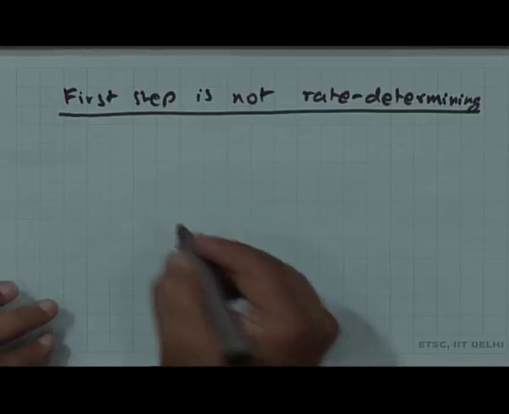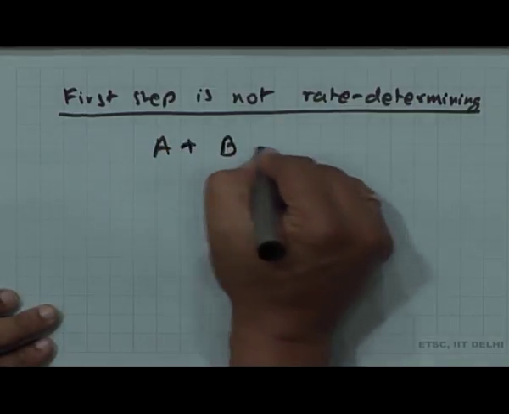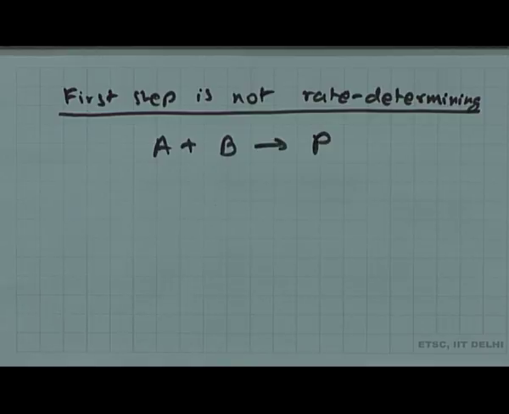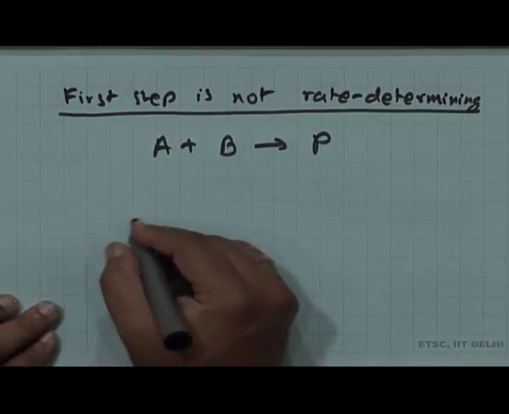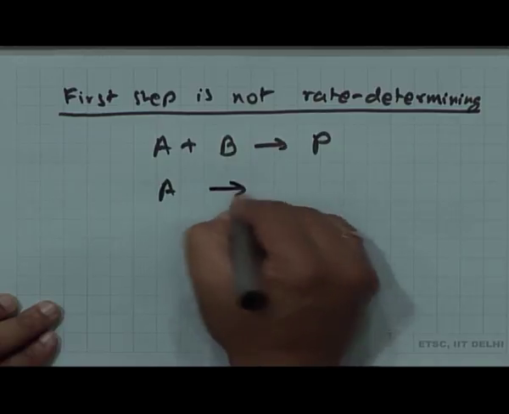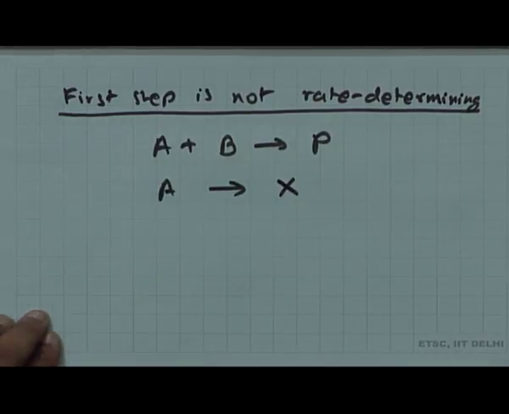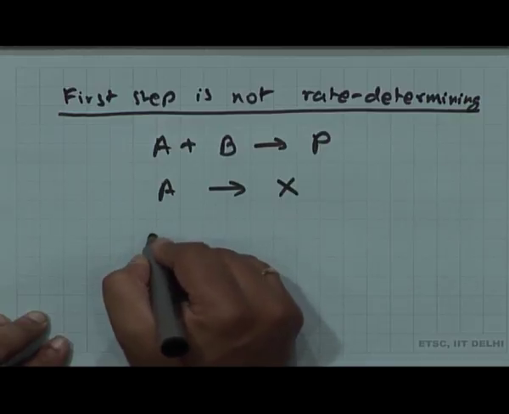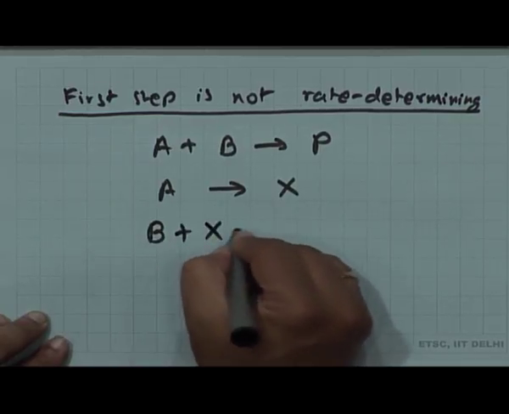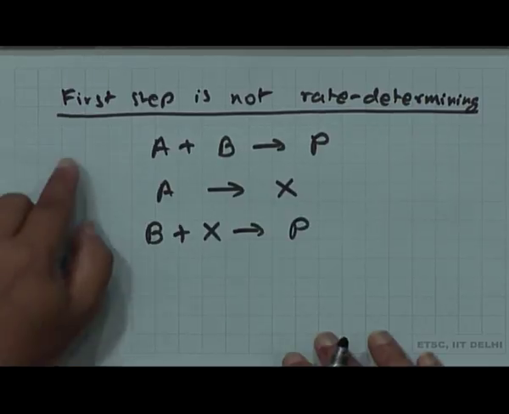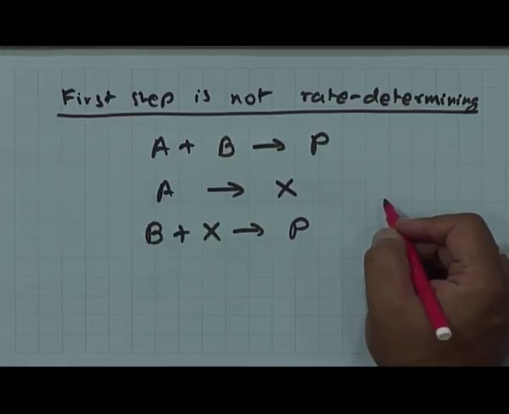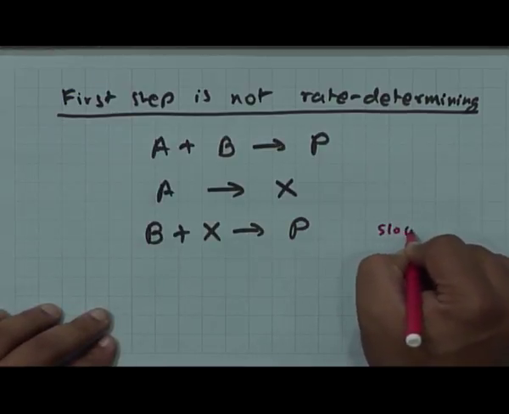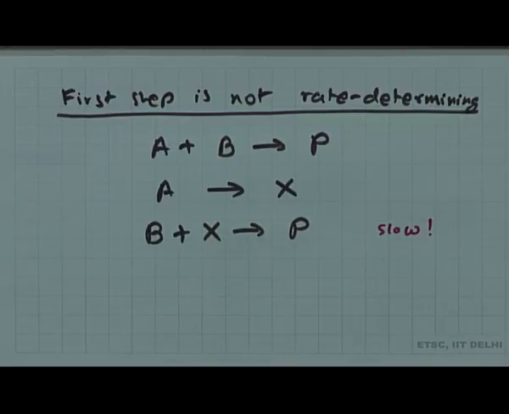Okay. So, suppose I have this reaction A plus B going to products, right, and I am told that a proposed mechanism is as follows: A going to X, right, and then B plus X going to P. Now, because the first step is not rate determining, it immediately tells me that if there are two steps, then the second step has to be rate determining, right, that means a slow step.